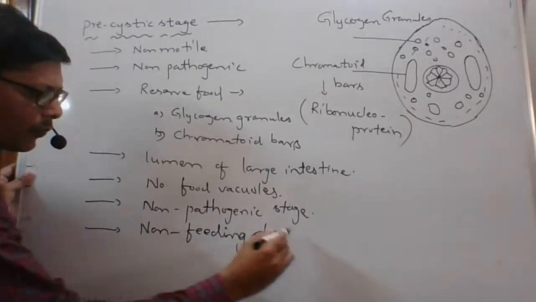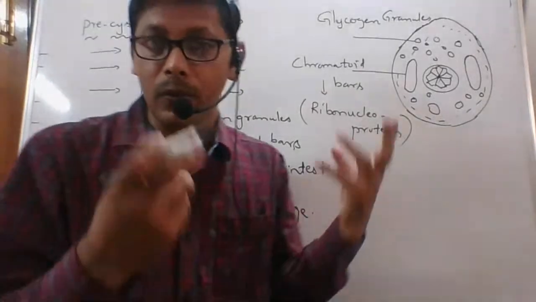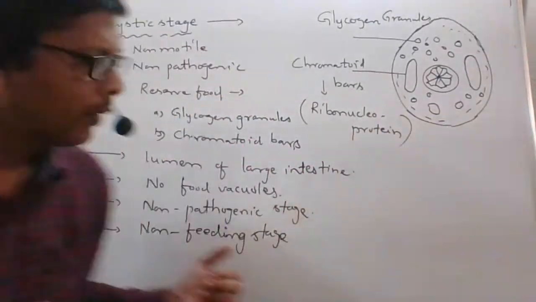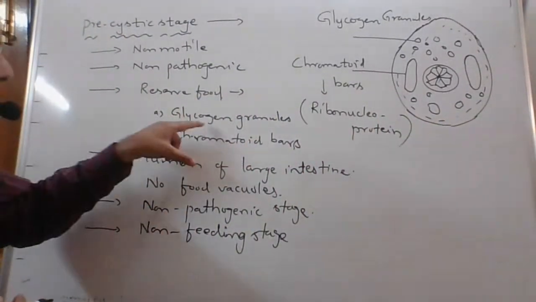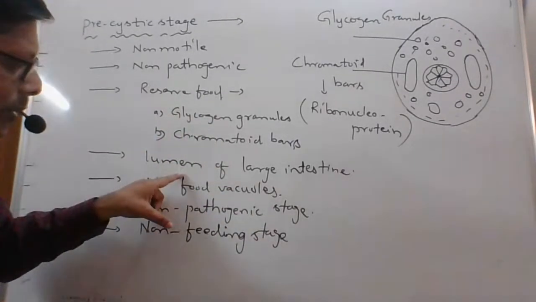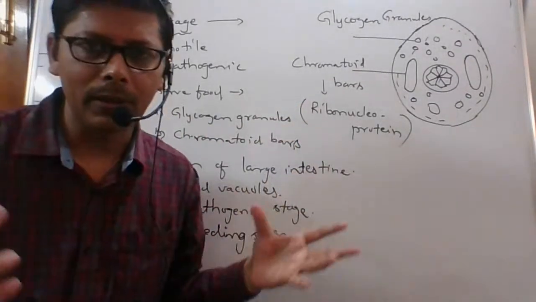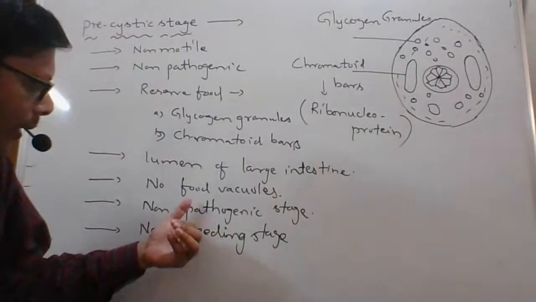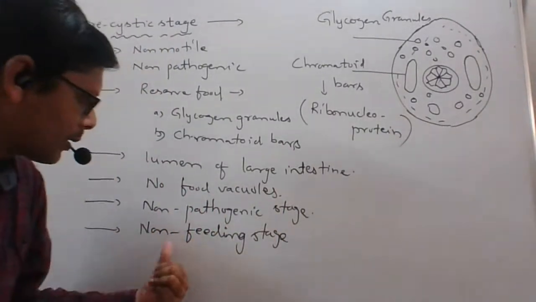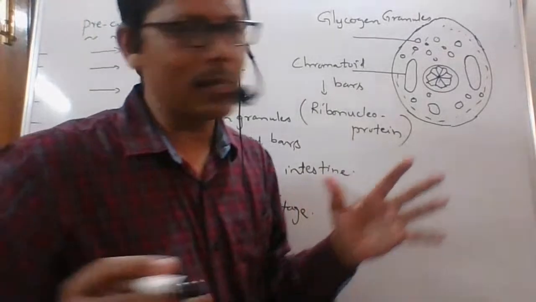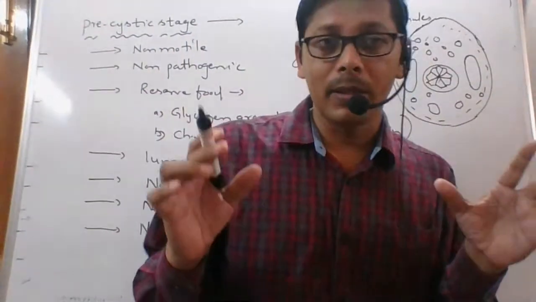Feeding stage means the trophozoite stage. Reserve food: glycogen granules and chromatide bars, and it lives in the lumen of the large intestine. I showed you earlier, and it is a non-pathogenic and non-feeding stage. That's about the pre-cystic stage.